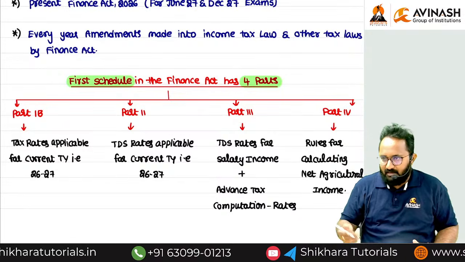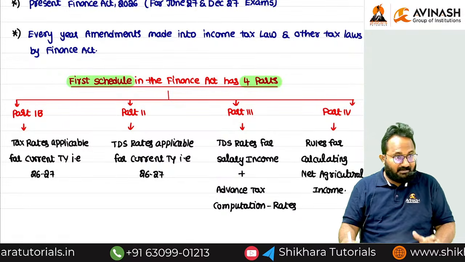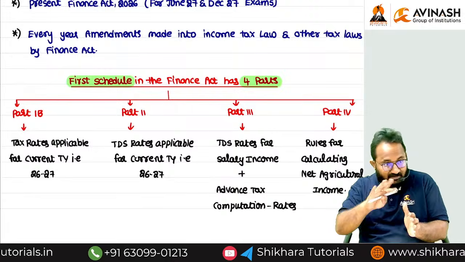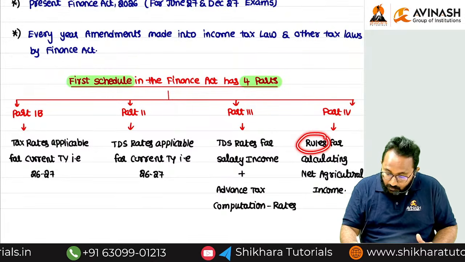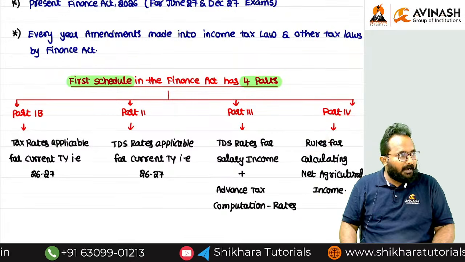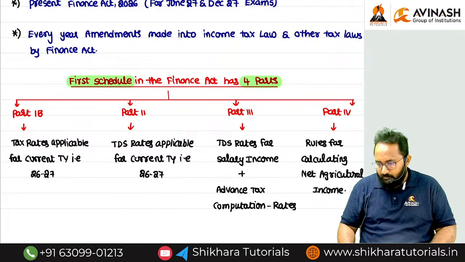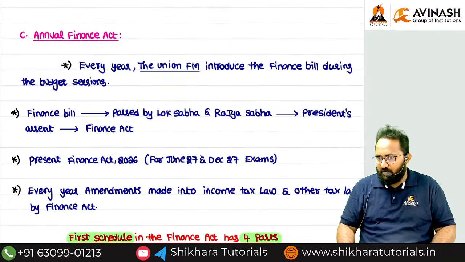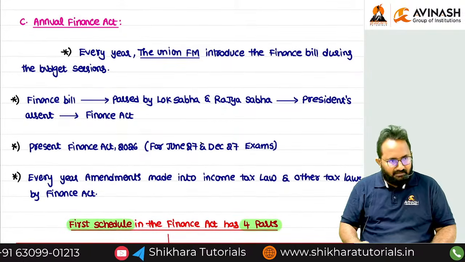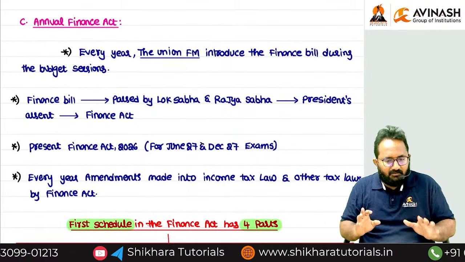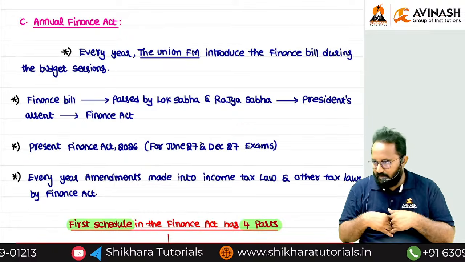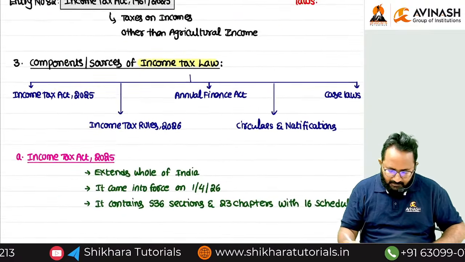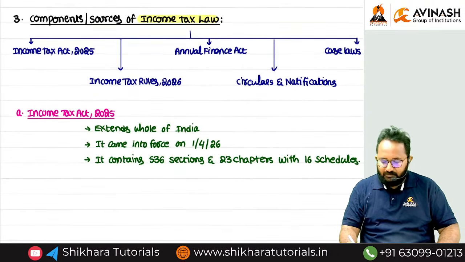Part 3, agricultural income related computation, the percentages 75, 25, 60, 40, all the rules will be given in which part? Part 4. Clear? This is only the discussion related to the finance sector. Not only in this, every year this drama will repeat. Clear? Next part, shall we start? What is the next part we are going to start?